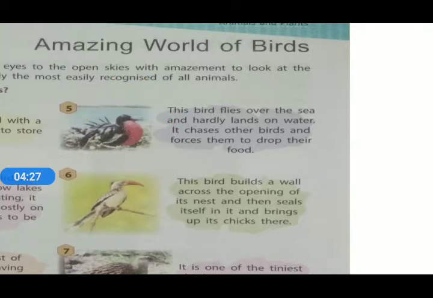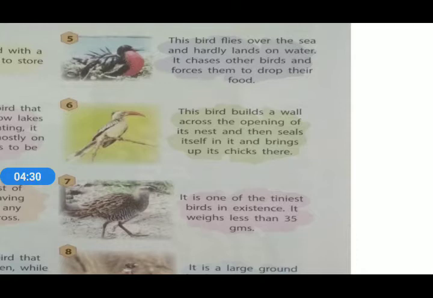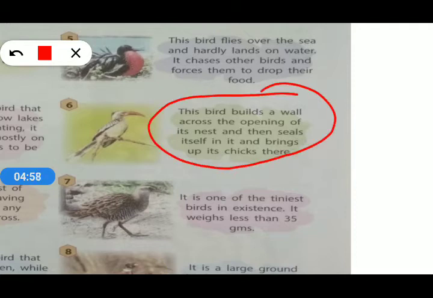Now, the next bird in this figure is given to us. The bird builds a wall across the opening of its nest and then seals itself in it and brings up its chicks there.